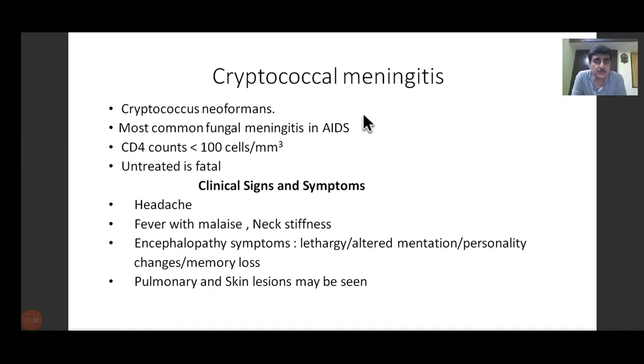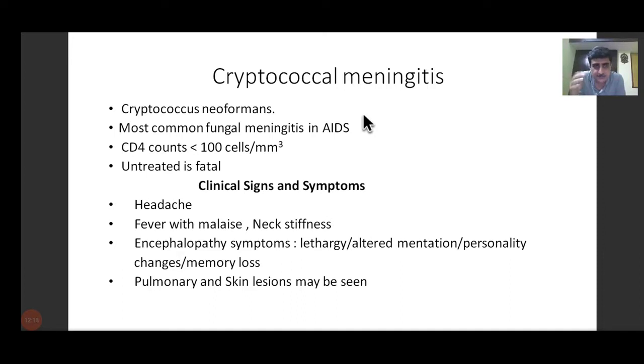And wherever you already know that the CD4 cell count is less than 100, and a patient is presenting with symptoms of meningitis, you should be very, very strongly alerted to the possibility that this may be a case of cryptococcal meningitis. So CD4 cell count, wherever available, will always guide you to the type of OI you are handling. Again, the symptoms are the same: fever, headache, malaise, neck stiffness. Symptoms of encephalopathy, which include lethargy, the patient is not able to move around, altered mentation, he talks irrelevant things, he is not able to answer simple questions, he is kind of half conscious, half unconscious.